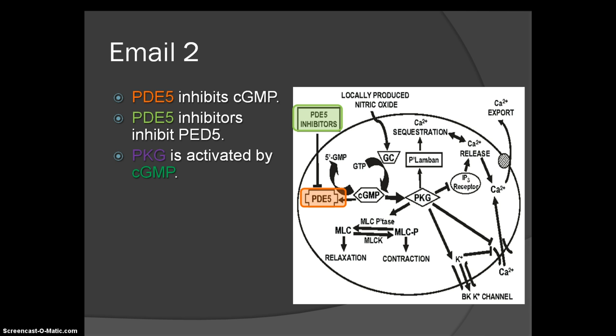PKG is activated by cGMP. And we know this from the previous diagram. One of PKG's functions is to phosphorylate a protein called phospholamban, or P-lamban, as it is shown. It's important that this occurs because if left unphosphorylated, lamban would inhibit protein pumps so that calcium would build up and make the muscle contract. And this is the opposite of what we're trying to achieve. We want calcium to be released, which is why the phosphorylated lamban activating protein pumps is good.